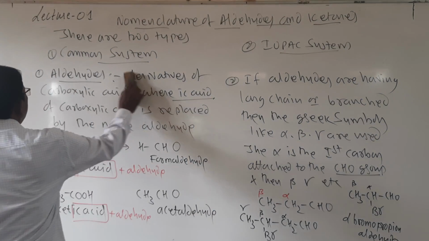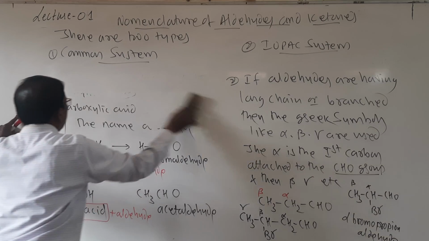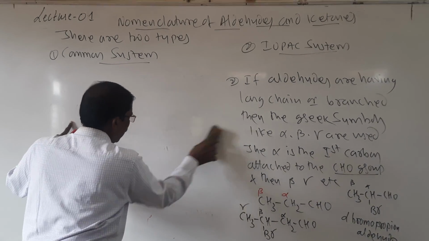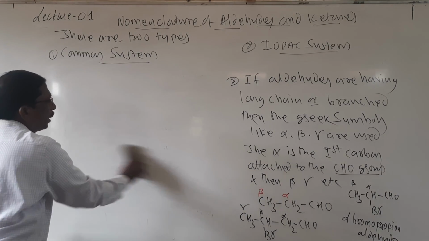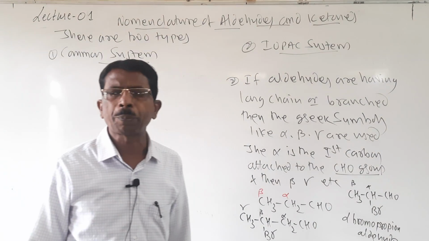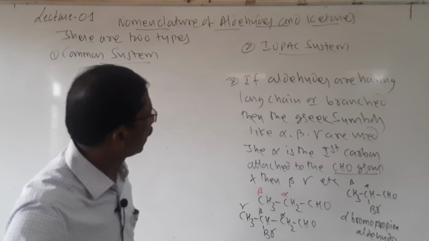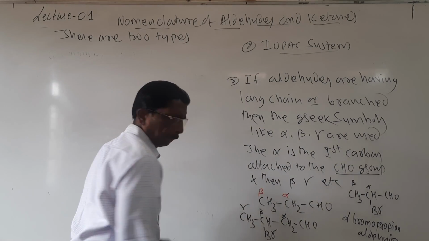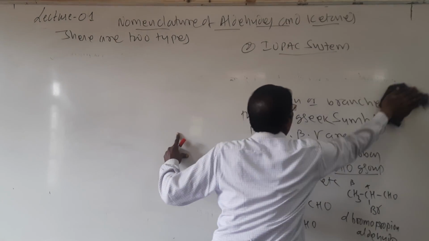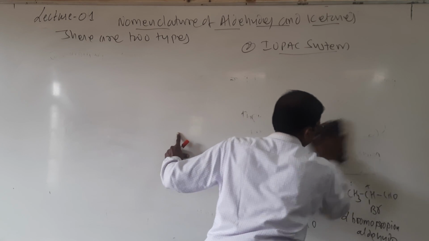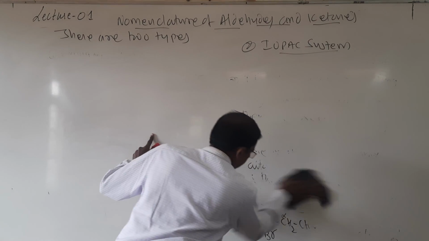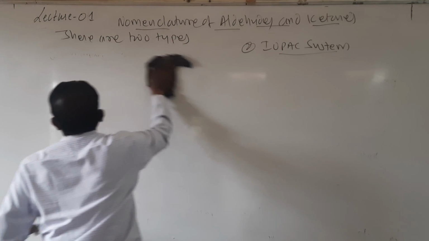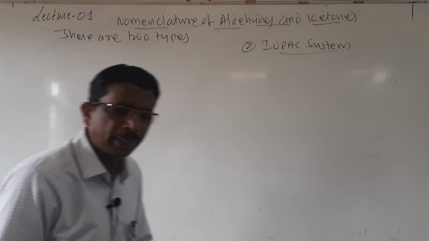And in aldehydes, if there is a benzene ring, then these are named commonly as aldehyde group. Then what happens in the case of ketones? What is the common name for ketones?